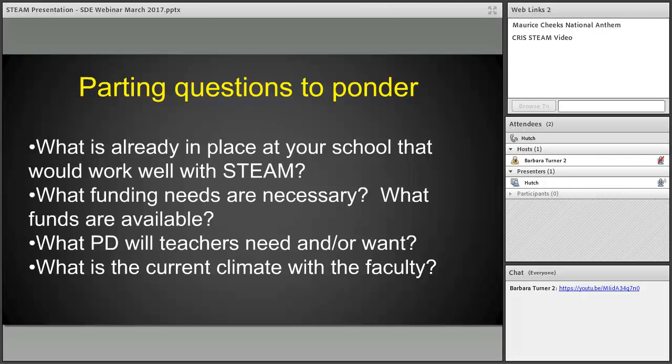And then also think about the current climate with your faculty. How open or receptive are they to changes that you might need to make? Most of our folks were pretty open to changes, but we had to take some people, as I mentioned at the very beginning, out of their comfort zones and either move them to new teams or even new content areas. And that was a struggle, but thankfully we've got folks who were on board with making sure that this was successful.